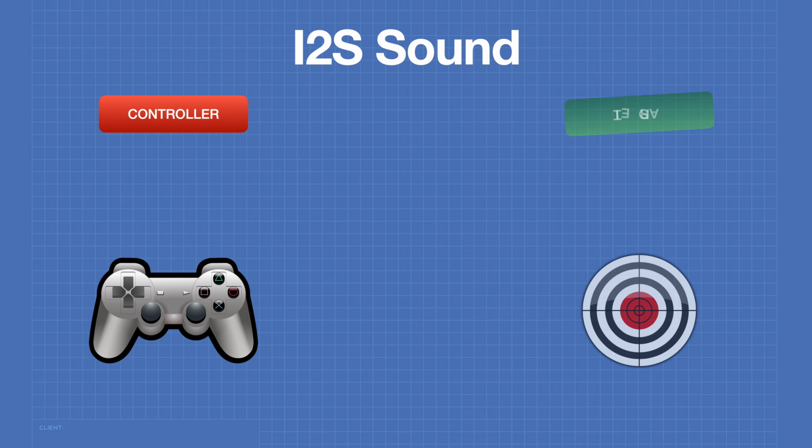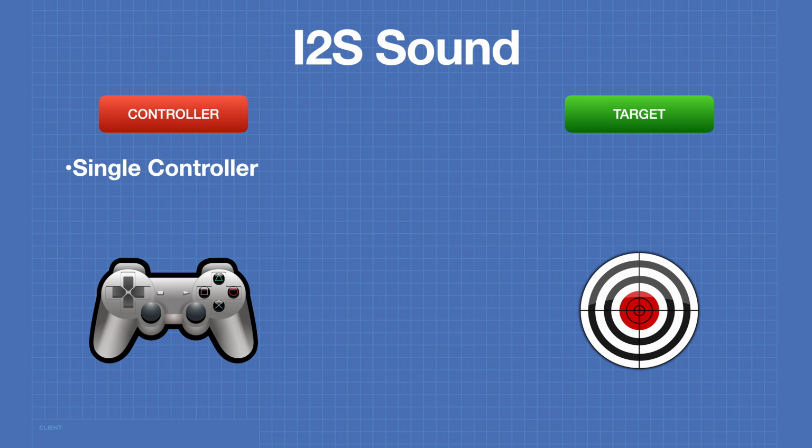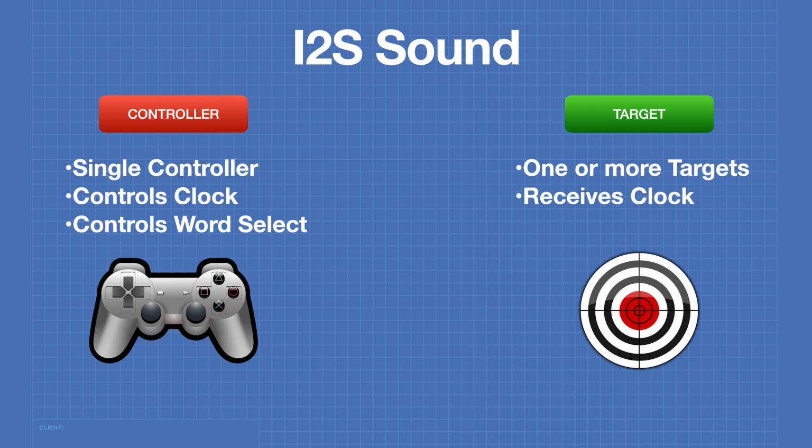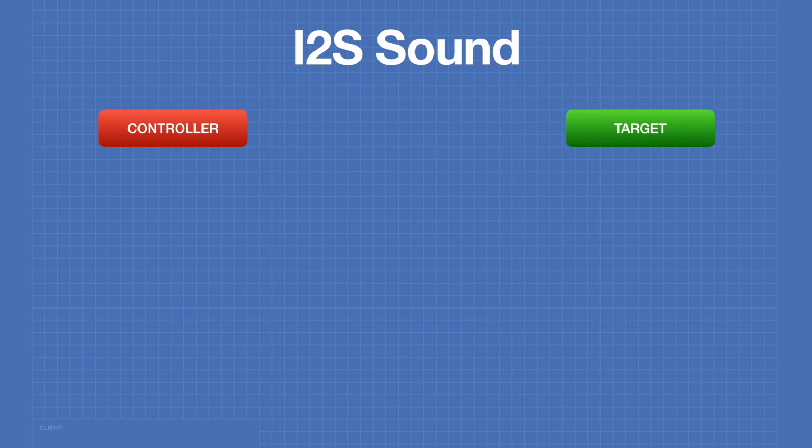An I2S network consists of a single controller device and one or more target devices. The controller produces and controls the system clock. Target devices receive the clock. The controller controls the word select line. In other words, it determines whether the left or right channel is being manipulated. Target devices receive the word select information and act accordingly.